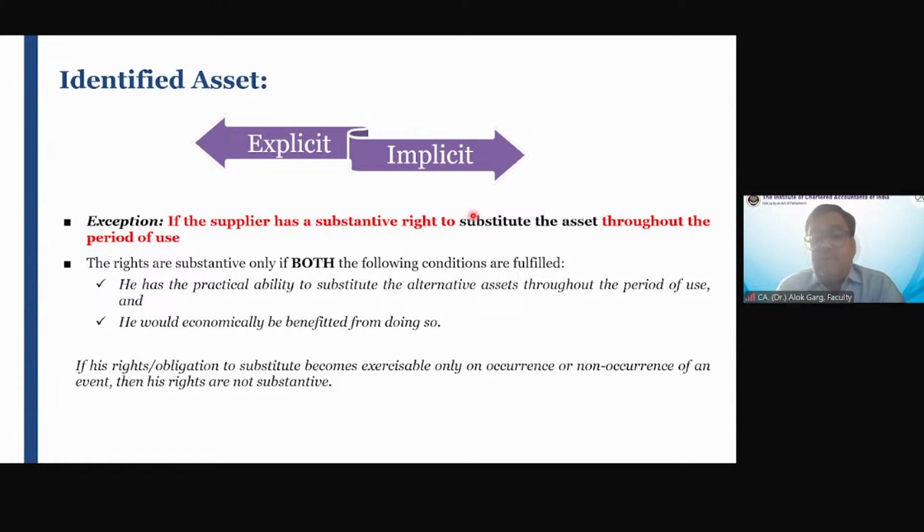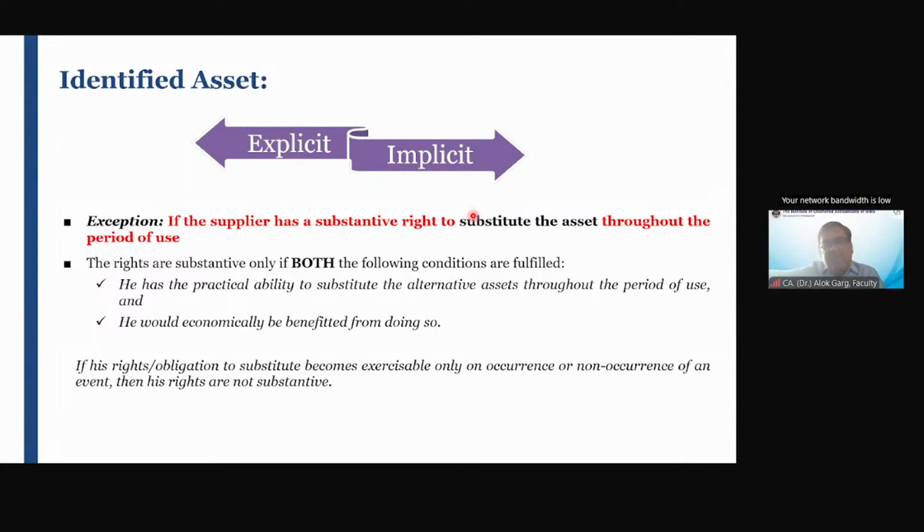So in the initial period, the transporter has given the new cars to the company on a lease basis. Whenever the transporter gets a new contract, he will deploy these new cars to the different lessee, and he will bring comparatively old cars to this company.